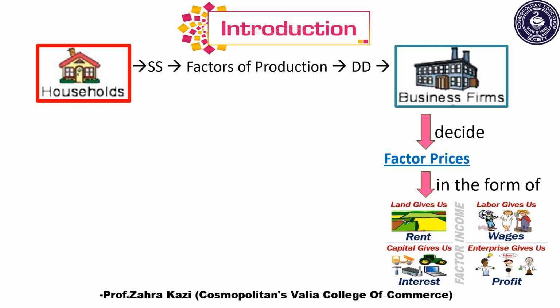Households supply factors of production which are demanded by business firms. Further, business firms decide factor prices. Factor prices means payments that have to be given to the households for the services that they render to the firms. Now this includes rent to the land, wages to the labor, interest to the capital and profit to enterprise.